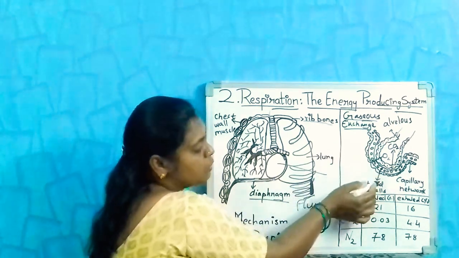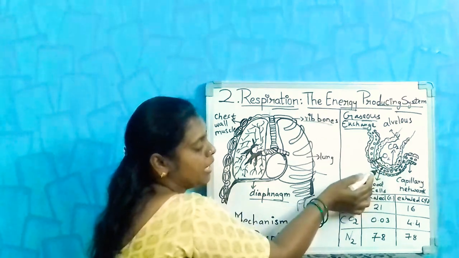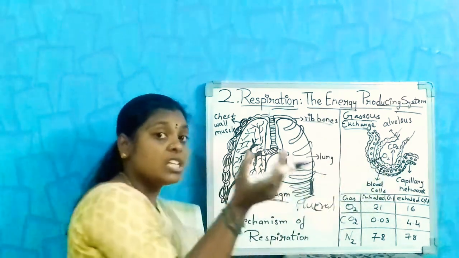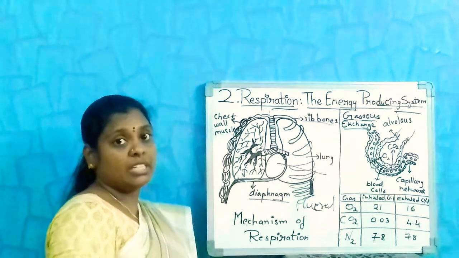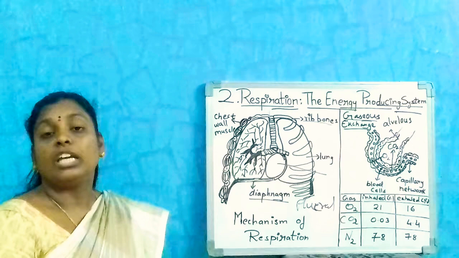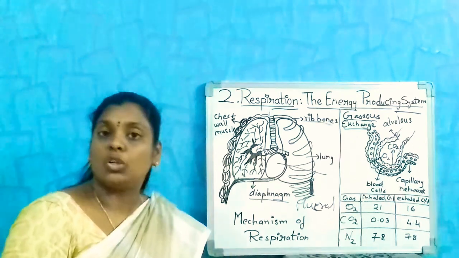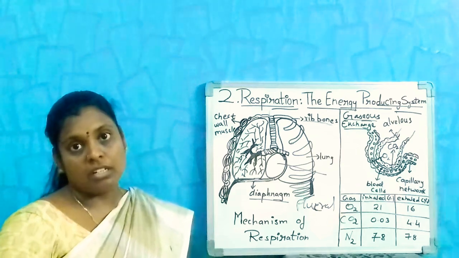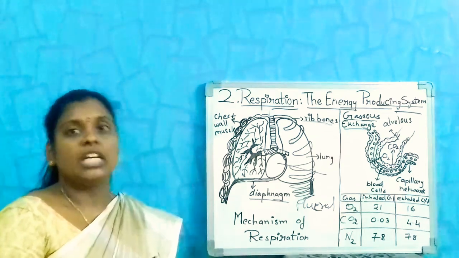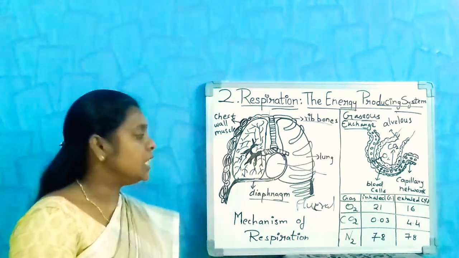The blood cells which are present in the blood capillaries absorb the oxygen from the alveoli. Why? Because the hemoglobin which is present in the blood has the capacity to hold only oxygen but not other gases, means it mixes with only oxygen.